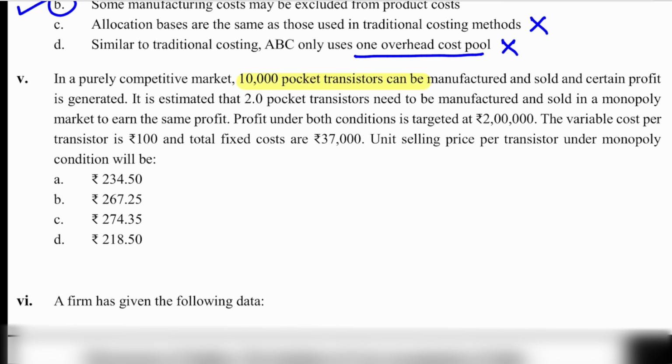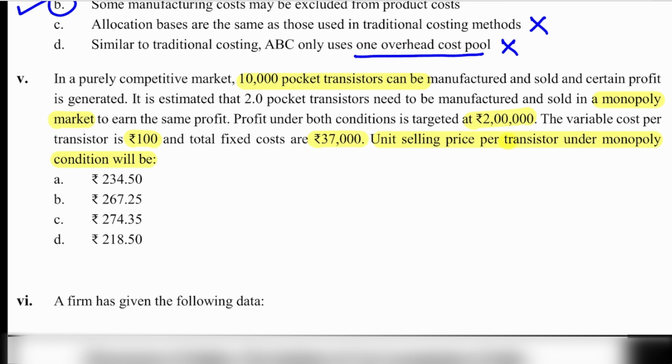is generated. It is estimated that 2.0 pocket transistors need to be manufactured and sold in a monopoly market to earn the same profit. Profit under both conditions is targeted at 2 lakh. The variable cost per transistor is 100. Fixed cost is 37,000. Unit selling price per transistor under monopoly condition will be.